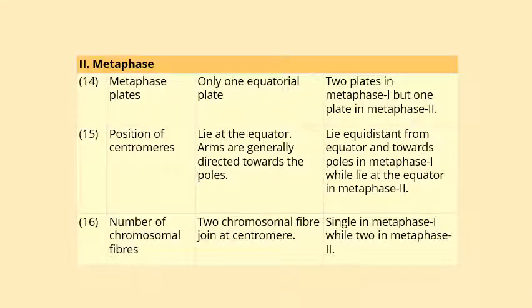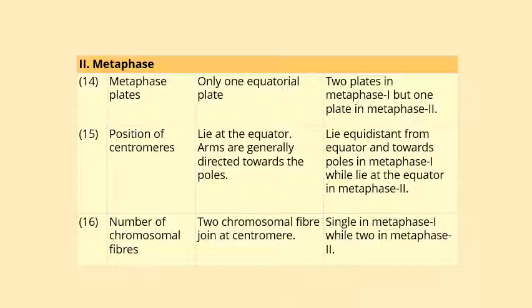The next stage is metaphase. In mitosis there is only one equatorial plate, whereas in meiosis 2 plates are formed in metaphase 1 but one plate in metaphase 2.